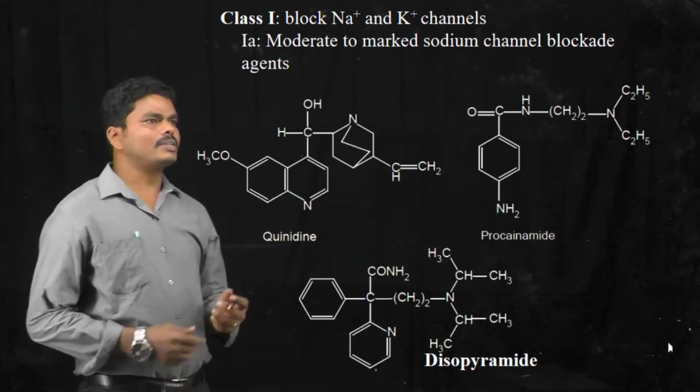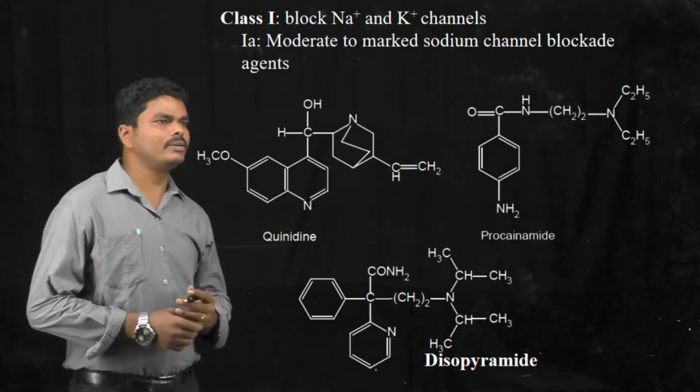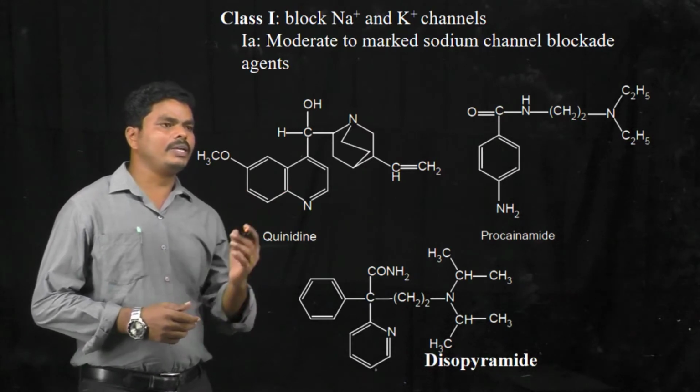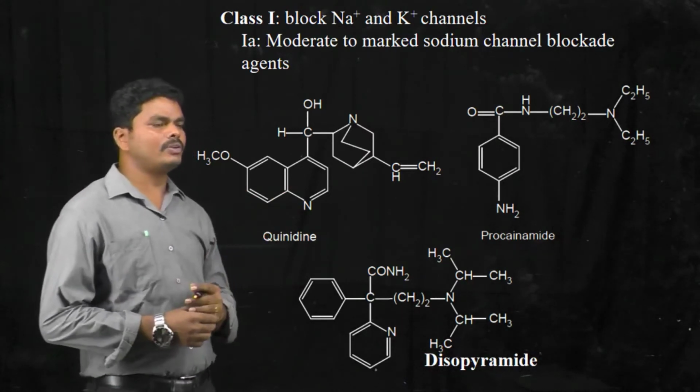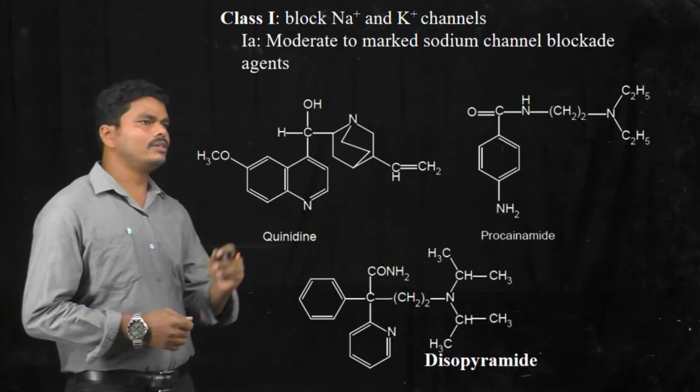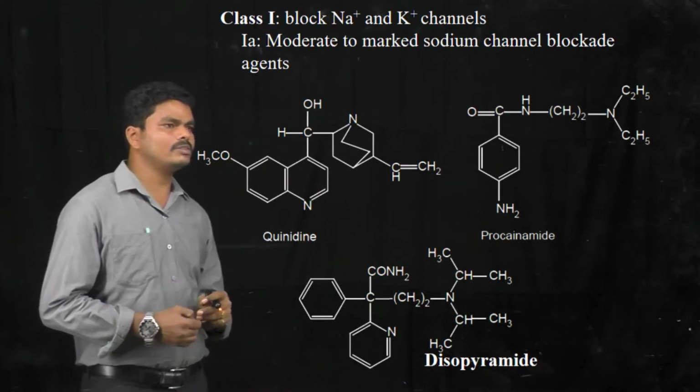So in case of class 1 drugs, they are subclassified into 1A, 1B and 1C. First we will discuss the class 1A drugs. They are nothing but the sodium and potassium channel blockers.